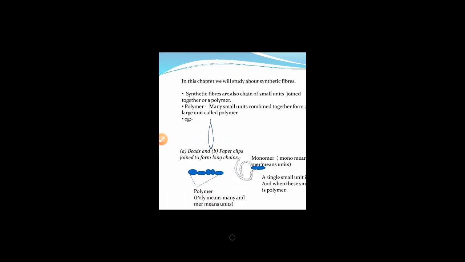Okay, so next is a diagram by which you can understand very easily what polymers are and what monomers are. Look at it. Polymer, I already explained to you, poly means many, mer means units. So many small units combined together form a large chain. This is known as a polymer. So we can see here, this is a long chain. This long chain is the polymer, and in this polymer, this is the smallest unit. So this smallest unit is known as a monomer. Mono means the smallest unit. So this is known as a monomer.